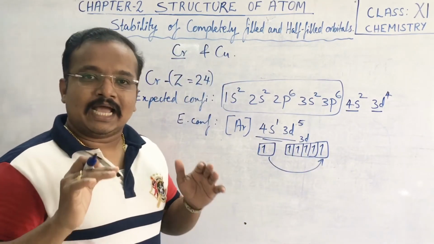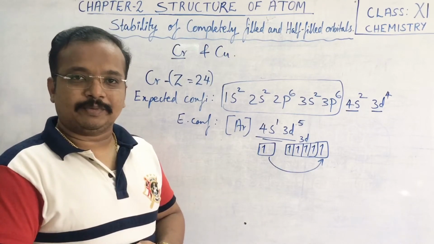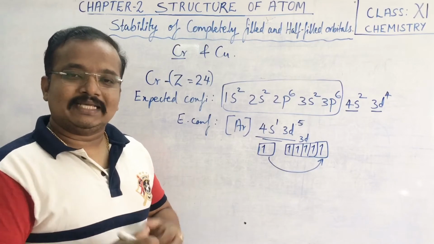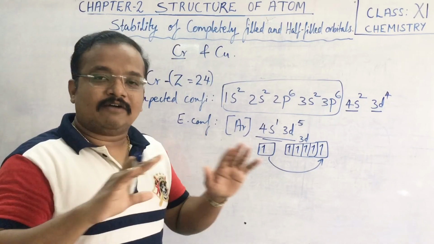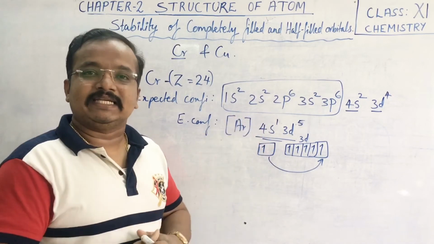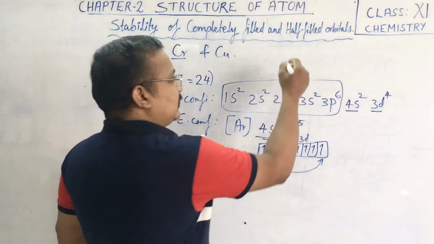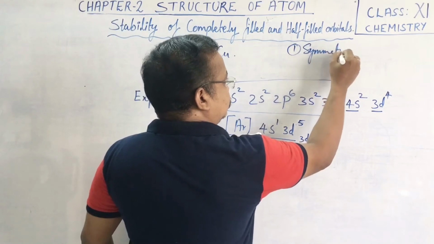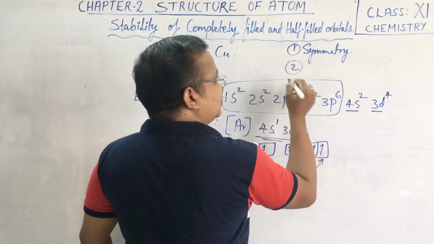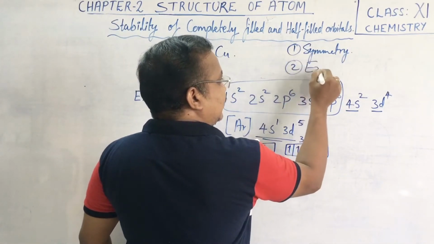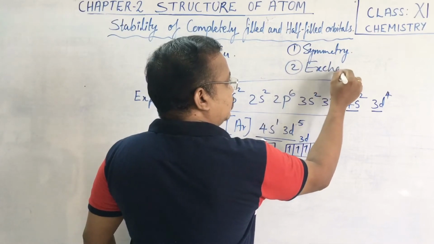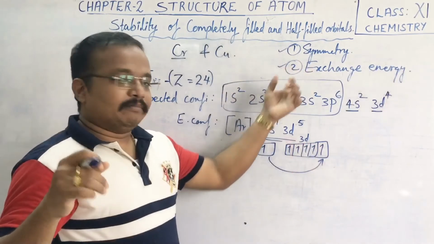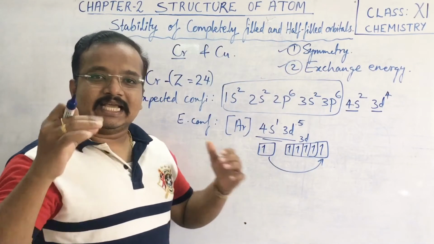This is the actual configuration found. This is actually due to two reasons. One is that when it has a half-filled configuration, its symmetry is completed. That is one reason. One is symmetry, and another is the exchange energy. These two are the main reasons behind this exceptional configuration.